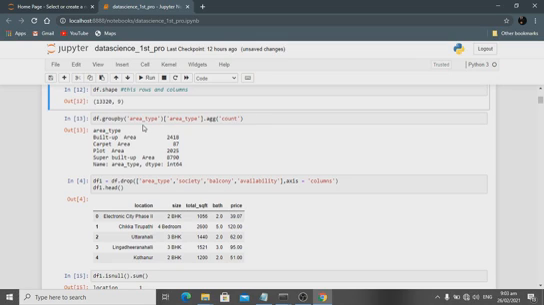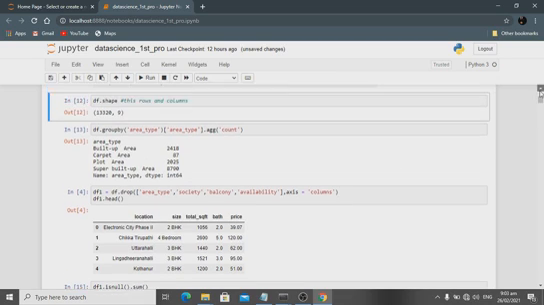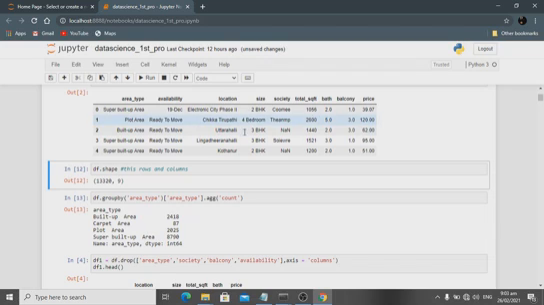The area types have counts: built-up area, plot area, super built-up area. I don't know how many of each, so to understand and focus on the feature easily, I put in the groupby command on area type. The output gives built-up area 2,418 and carpet area 87.